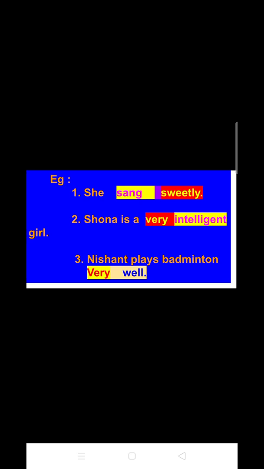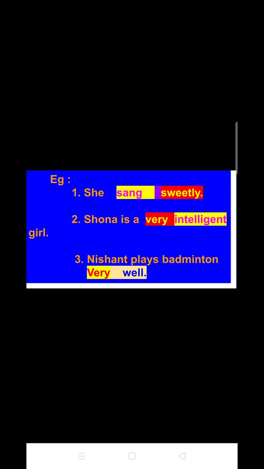Here you can see that the last word, that is well, it is adding meaning to the verb plays, and the second highlighted word, very, it is providing a new meaning to the word well.